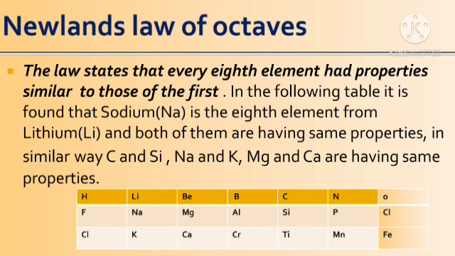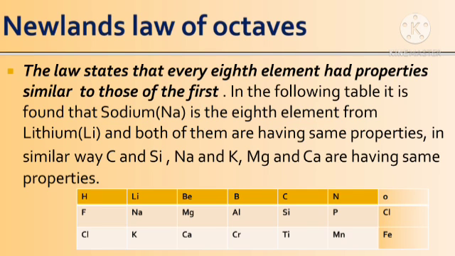Newlands' law of octaves states that every eighth element has properties similar to those of the first element. In the following table, it is found that sodium is the eighth element from lithium, and both have the same properties. In a similar way, carbon and silicon, sodium and potassium, magnesium and calcium have the same properties.